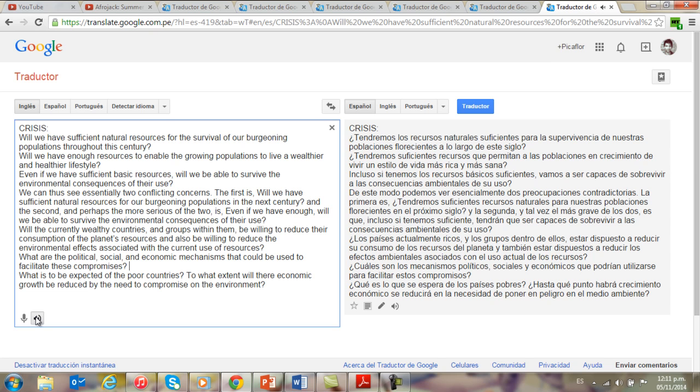Will the currently wealthy countries, and groups within them, be willing to reduce their consumption of the planet's resources and also be willing to reduce the environmental effects associated with the current use of resources? What are the political, social, and economic mechanisms that could be used to facilitate these compromises? What is to be expected of the poor countries? To what extent will their economic growth be affected by the need to compromise on the environment?